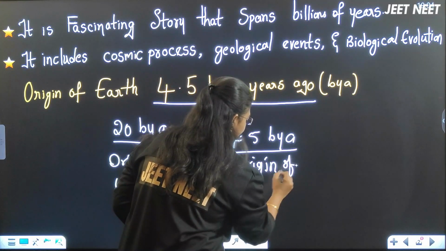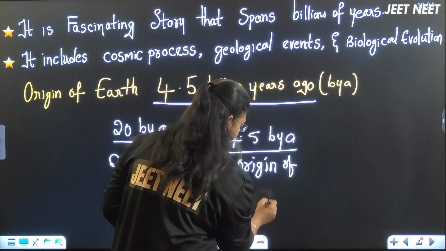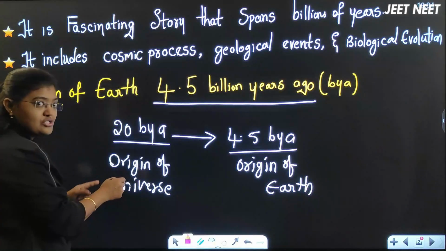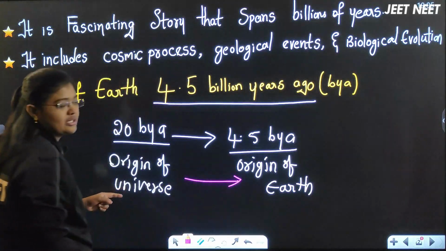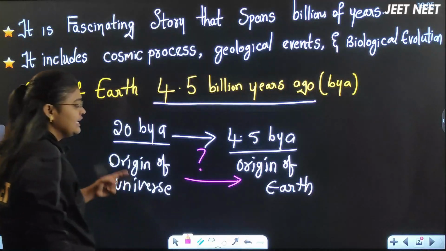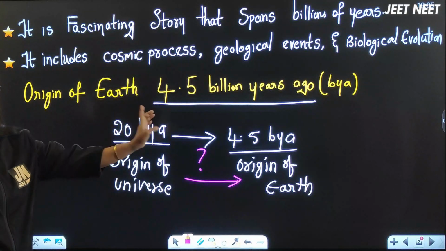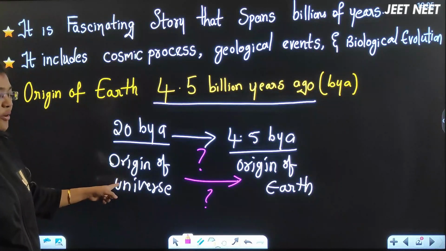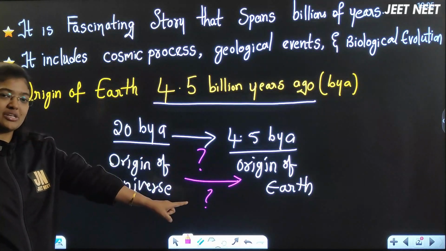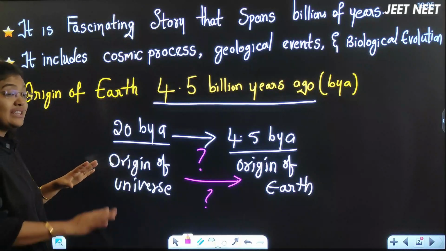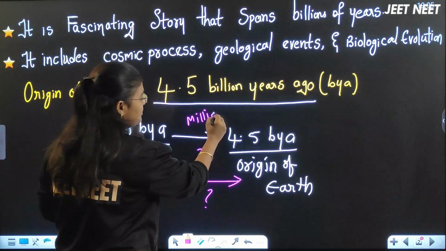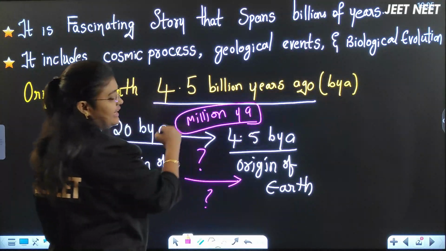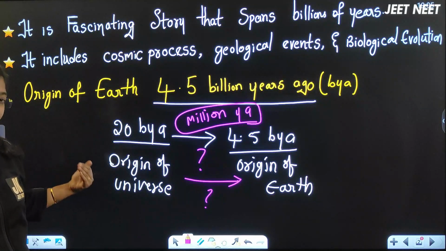In the sense, I can frame one question here: what is the time gap between the origin of the universe and the origin of Earth? What can you tell me as the answer? Please try to answer the question in the comment section, right? The time gap between the origin of the universe and the origin of Earth can be a framed question, and these billion years can also be asked as million years ago, that is MYA. They may change these points into million years also.